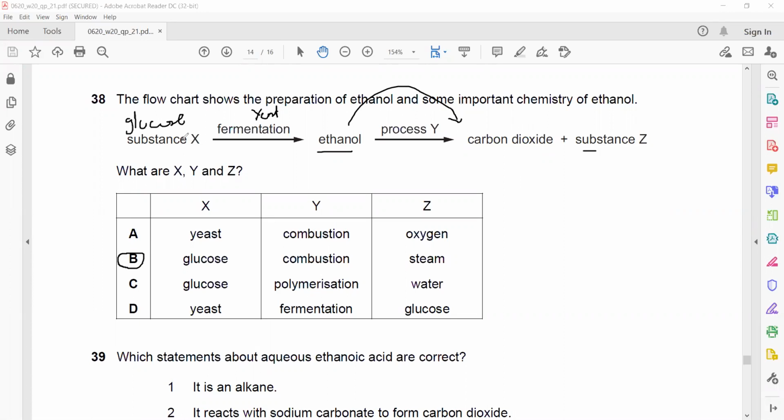Because yeast is not the substance which is used. The substance which is converted is glucose. We add yeast which has enzymes that catalyze the reaction.